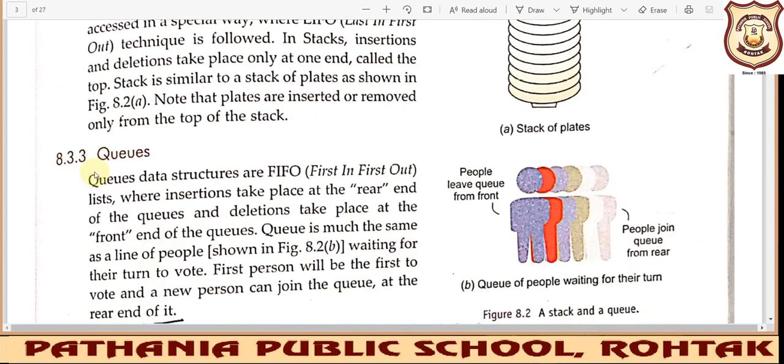But queue, it works on a different functionality. Like you are standing in a queue, so whosoever has entered the queue first will be the first to be served. So first in first out, who will be served first? Who has entered the queue first. So queue works on the principle of FIFO. FIFO stands for first in first out.